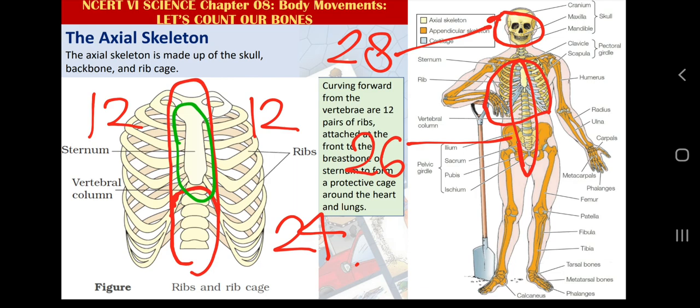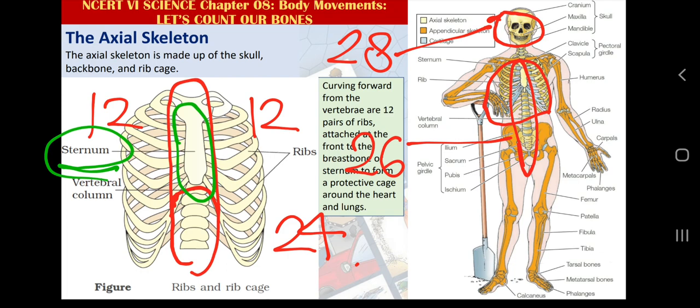So here you can imagine 12 ribs on the right, 12 ribs on the left. These 12 plus 12, 24 ribs are connected to 12 small bones in the backbone, plus they all or few of them are connected in the front side with the sternum bone. Need not bother with the names, we are doing here only calculations.